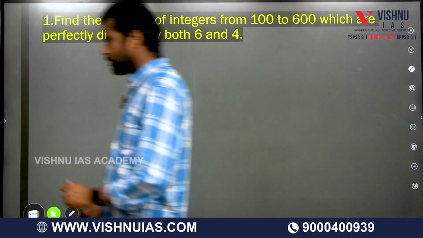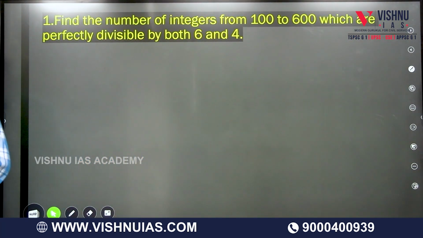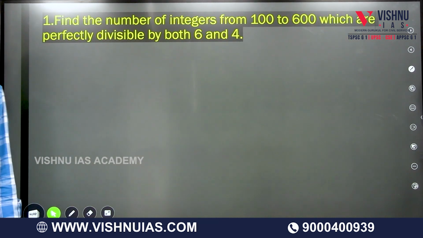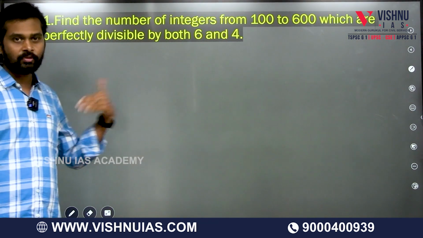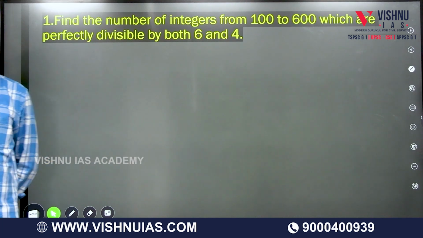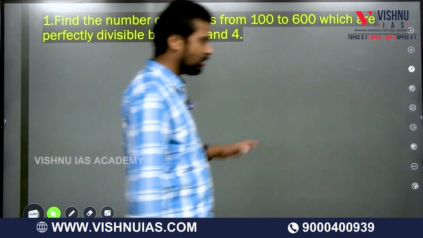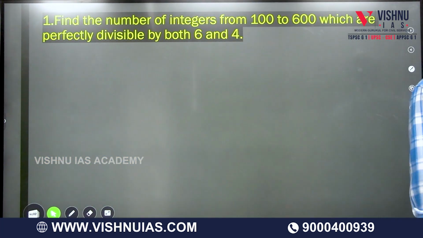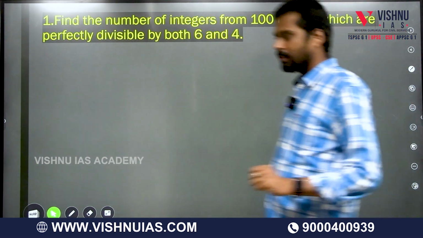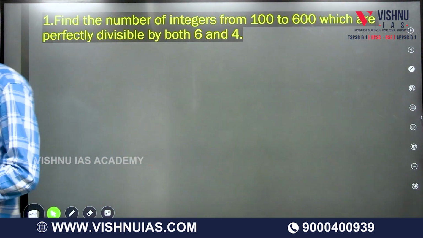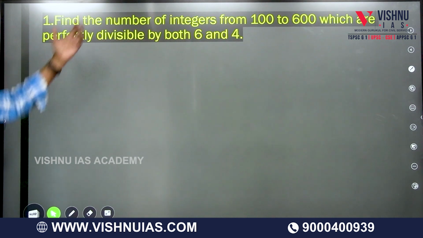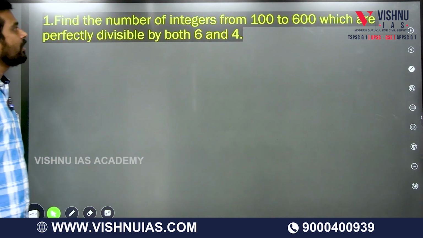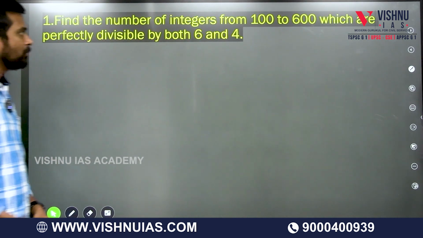Especially from 2020, I have taken the questions from 2020 to 2024, the most important ones. So if you concentrate on these problems and these concepts, minimum 30 to 40% we will get them. The first question: find the number of integers from 100 to 600 which are perfectly divisible by both